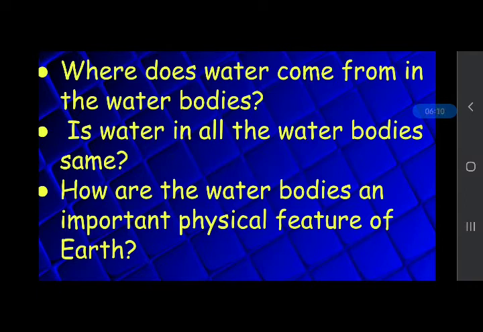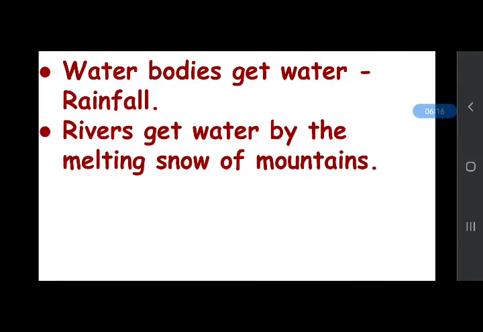So, water in the water bodies comes mostly from rainfall. And rivers receive water by melting of snow in the mountains or rainfall. How do rivers get their water? By melting snow in the mountains or rainfall.